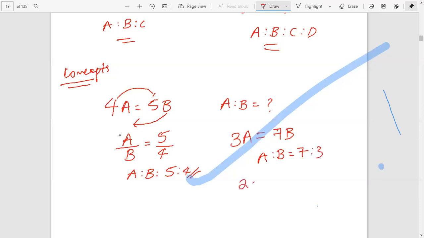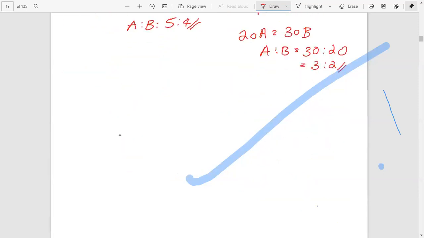Okay, 20A equal to 30B, then what is A is to B? Just 30 is to 20. 30 is to 20, that is 3 is to 2. Okay, we can do an example.